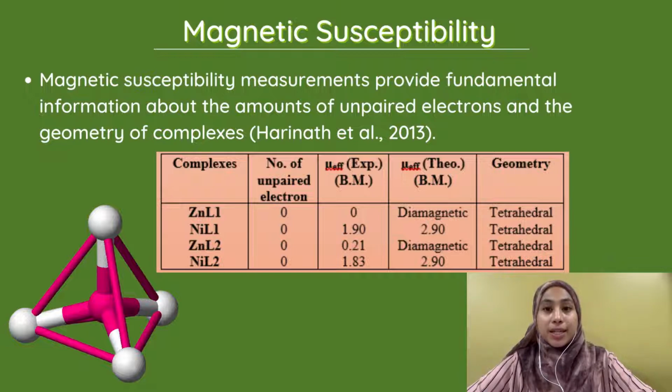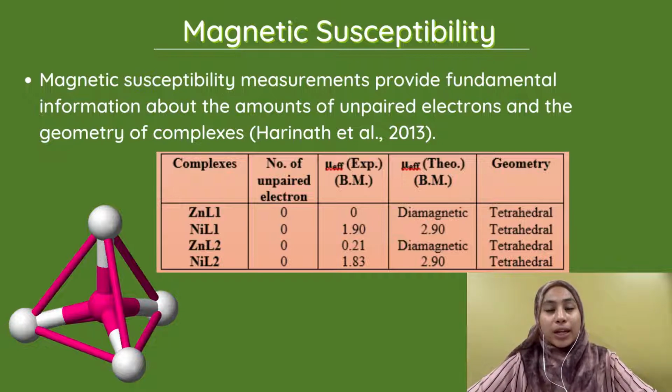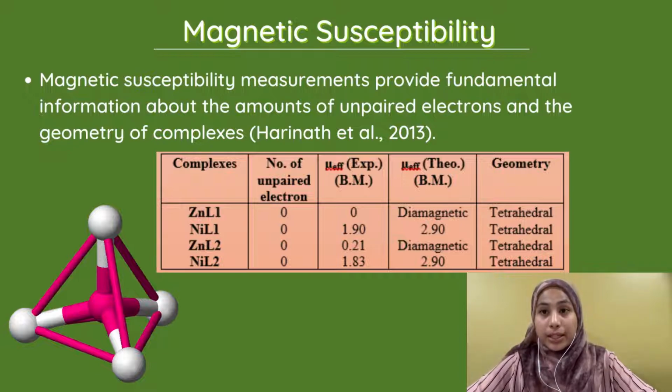Zinc ligand 1 and zinc ligand 2 complexes exhibit diamagnetic properties because, according to Danaraj 2022, zinc has a d10 configuration in which there are no unpaired electrons. Meanwhile, nickel ligand 1 and nickel ligand 2 were calculated to be 1.90 Bohr magnetons and 1.83 Bohr magnetons respectively, which coincide with the theoretical range of 2.90 Bohr magnetons. Both zinc and nickel complexes of ligand 1 and ligand 2 were assigned as tetrahedral.